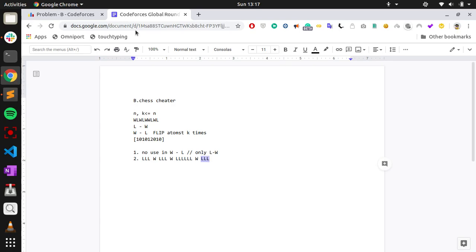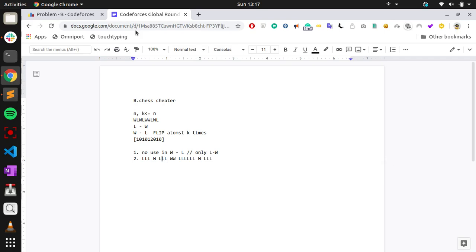It might not end with L, it might end with W. Our target is to first make the L's in between into W, or W after W it can come W. So first make the W in between.